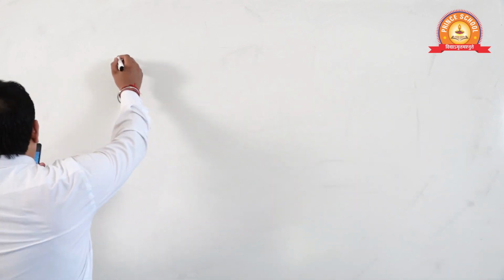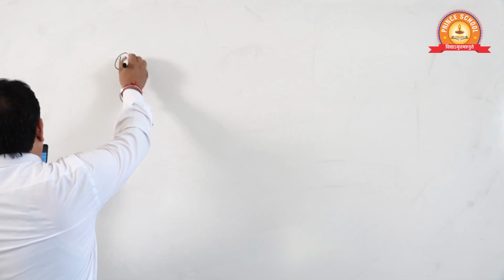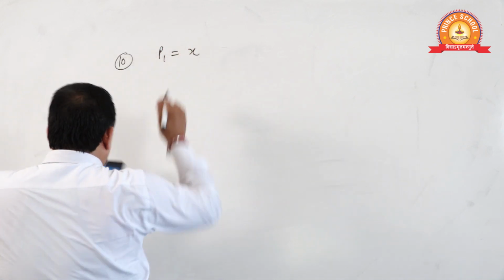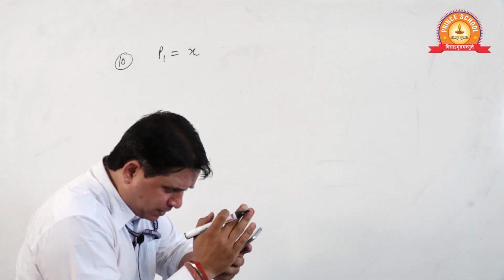Now question number 10. Now see once again same type of question beta. LCM of expression this and this is. Okay, LCM we have to find. See, question number 10. First expression is x, what is this, square minus 1.